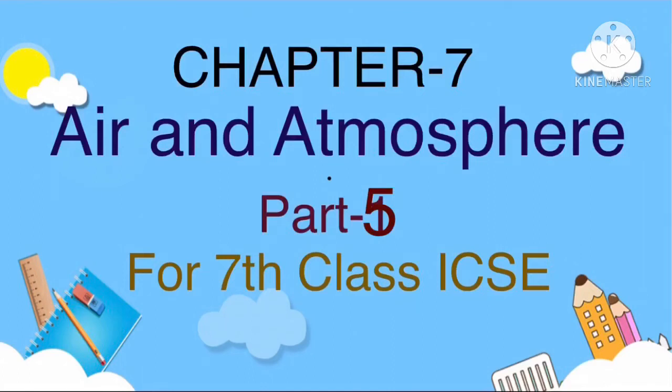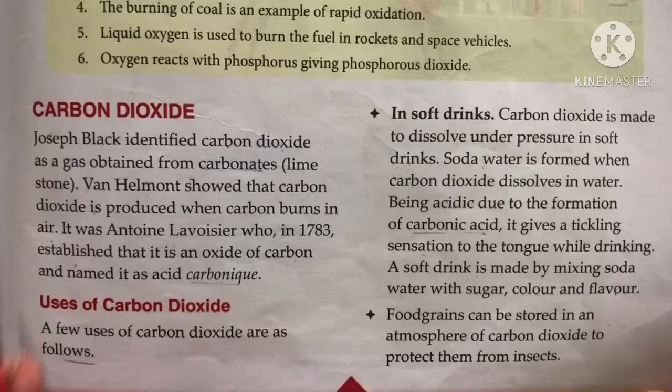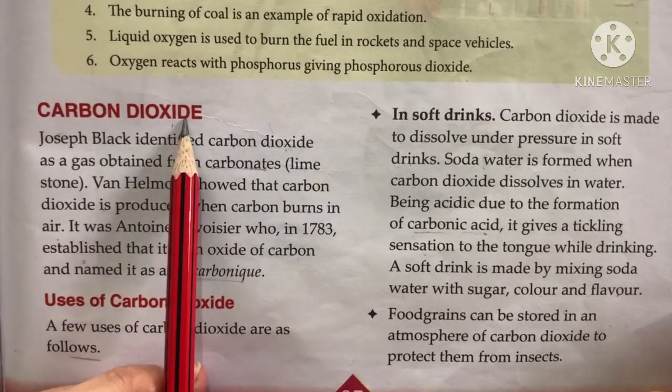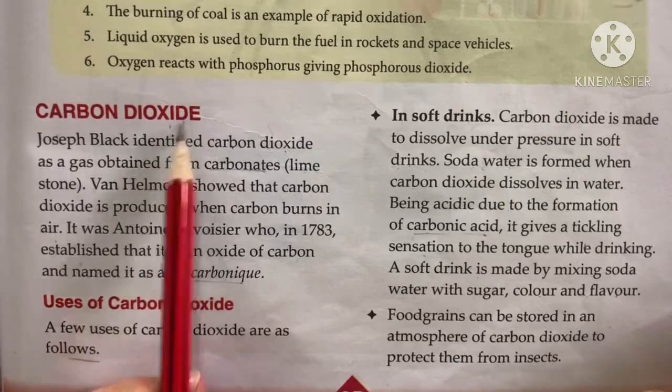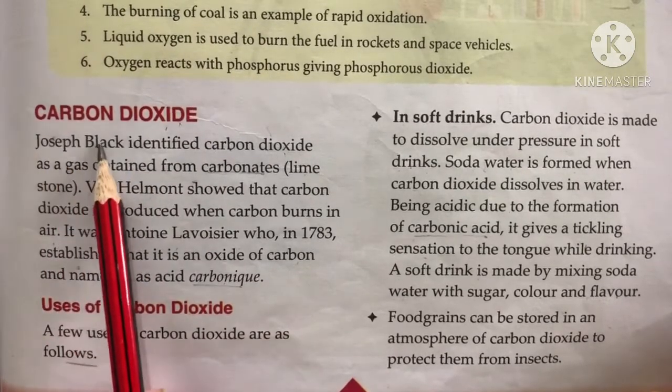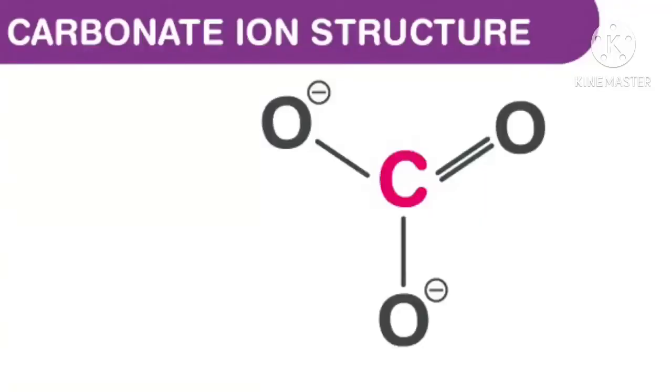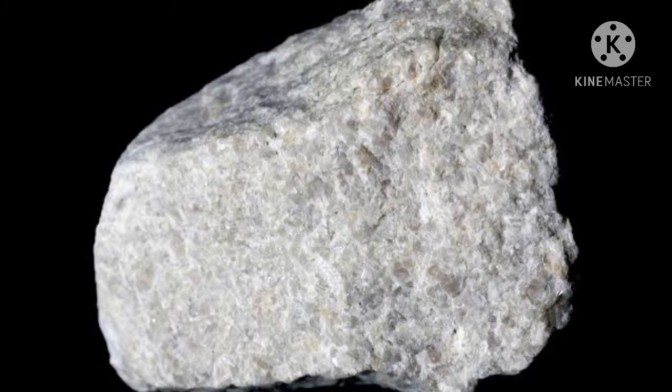Our last chapter, that is air and atmosphere, is going on, and today in this video we are going to start carbon dioxide. Firstly, we discuss its discovery by different scientists. Joseph Black identified that carbon dioxide gas is obtained from carbonates, from limestone. From the limestone we get carbon dioxide.